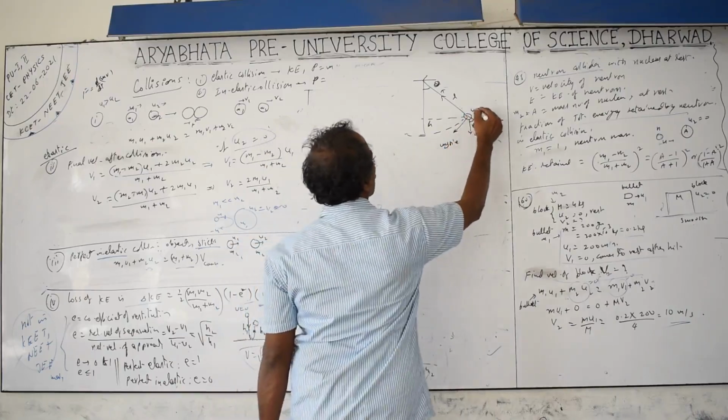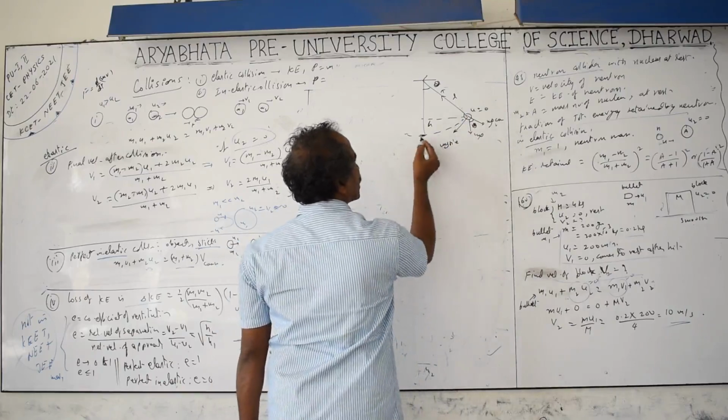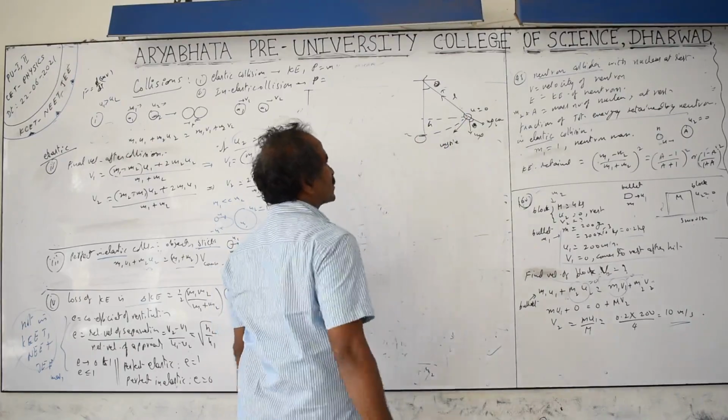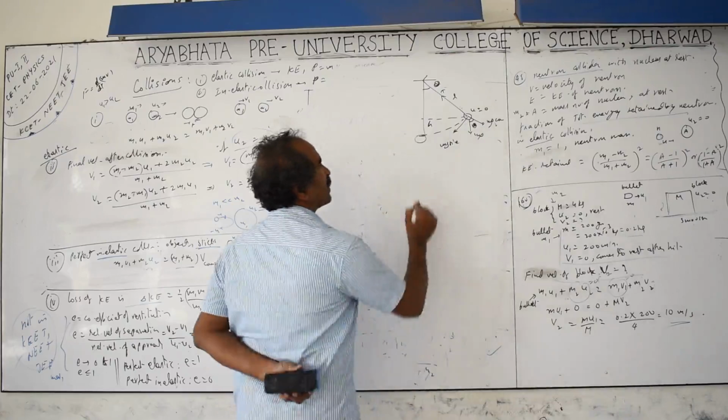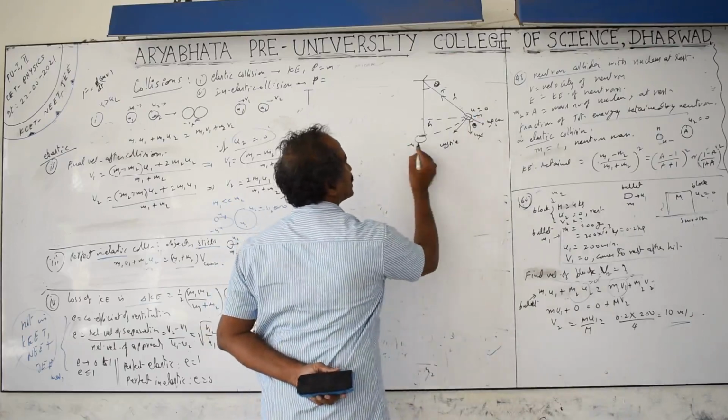Here the initial velocity is 0. They will ask you what is the velocity at this point, and they may keep one more ball here after hitting. What happens to the momentum? They may keep the same mass, m and m, and this one is kept at rest.